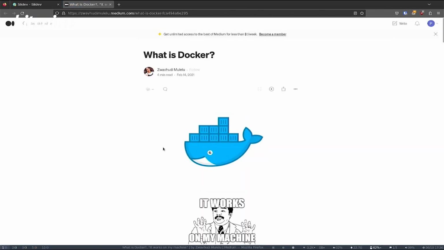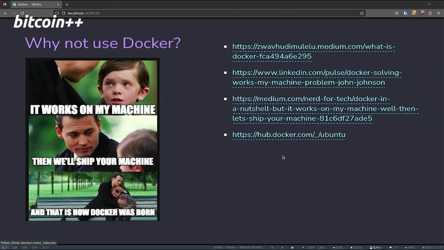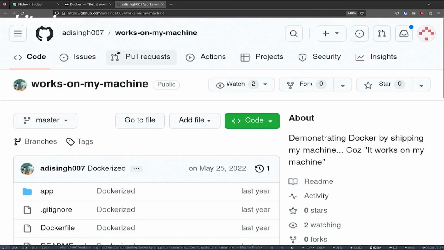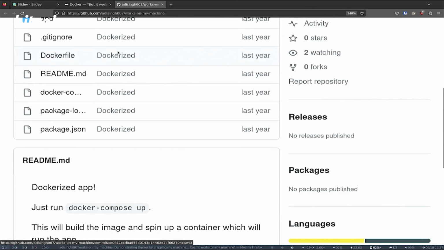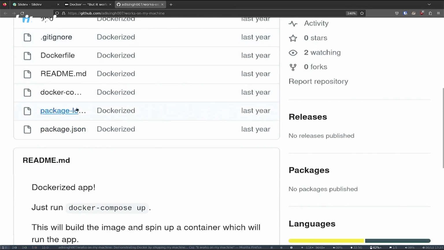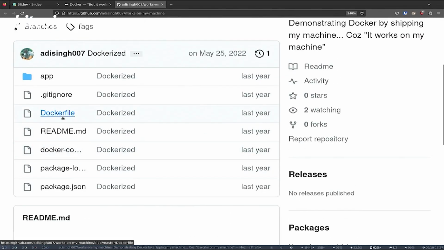We have here a whole bunch of Medium articles that try to explain how Docker fixes this. Let's just check on the last one here. They also claim it, and luckily for us, they gave us a GitHub repository to show how it fixes this, and let's check if it really does. Not to blame the developer here, I mean, they did great work. Okay, so it seems like some JavaScript stuff with package.json, package something. There is a lock file here, so that's good for them. Let's check the Dockerfile.